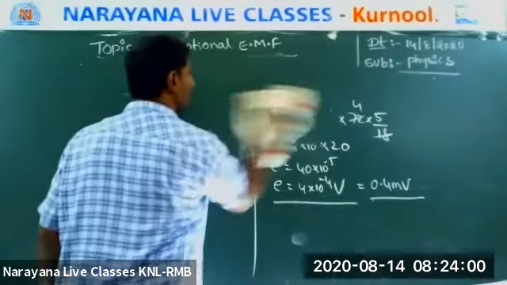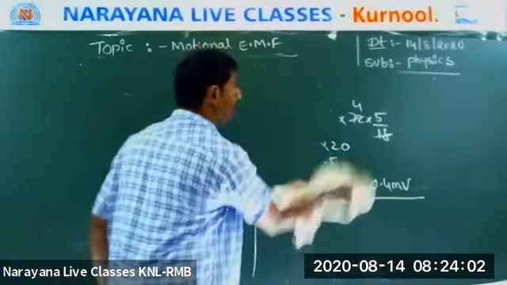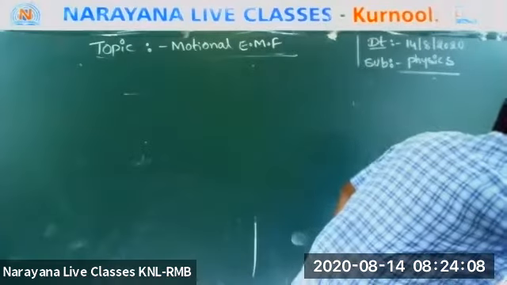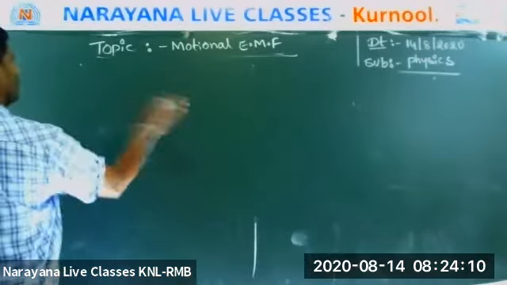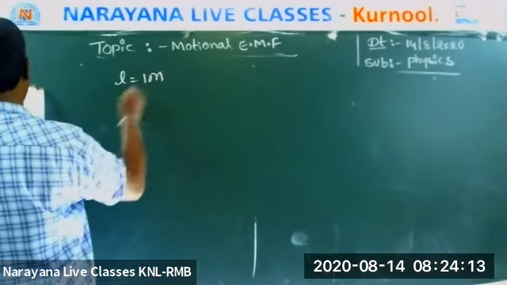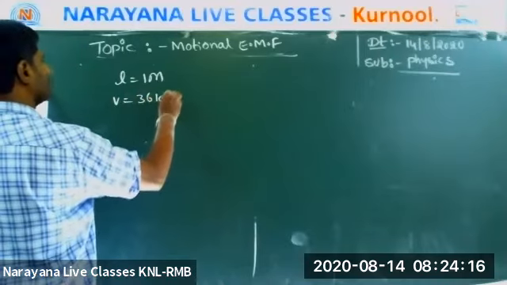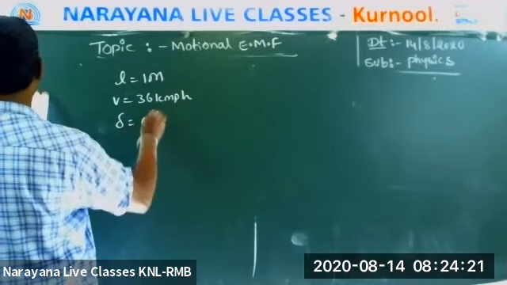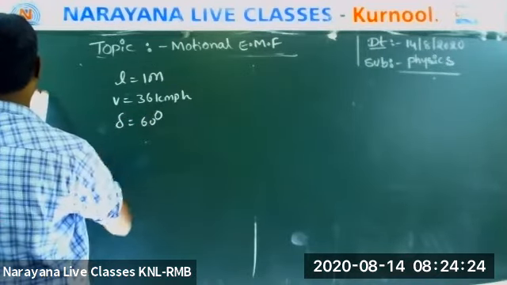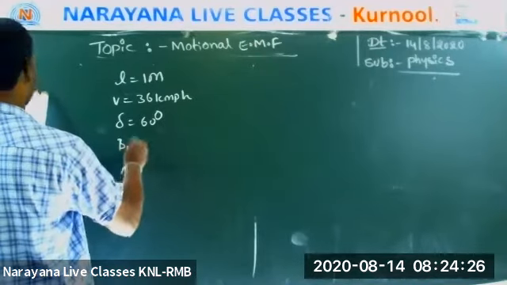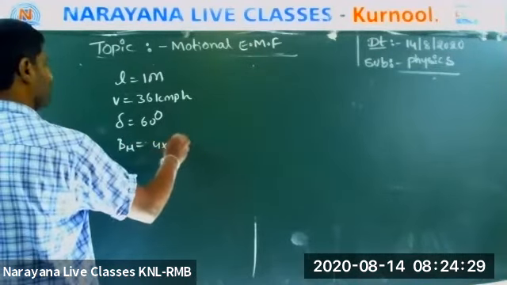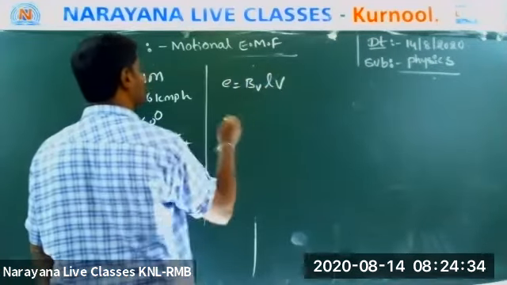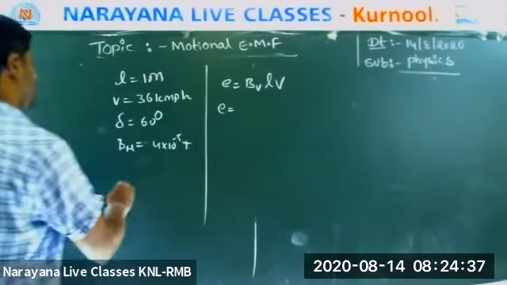Same problem. But in the problem they have given BH. But the axle will cut BV. The axle will cut BV. So here length is 1 meter, V is 36 km per hour, angle of dip 60 degree, and BH is equal to 4 into 10 to the power of minus 5 Tesla. But your formula is BVLV. That means E is equal to, first we find BV.